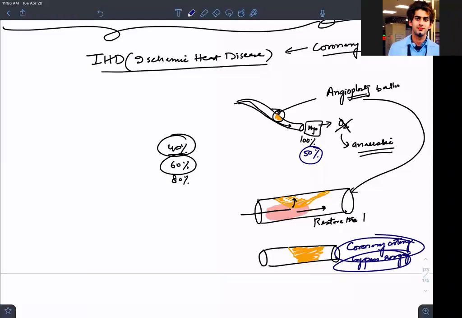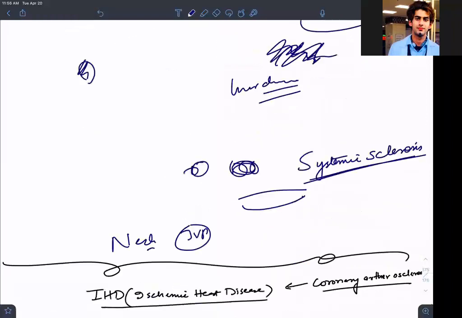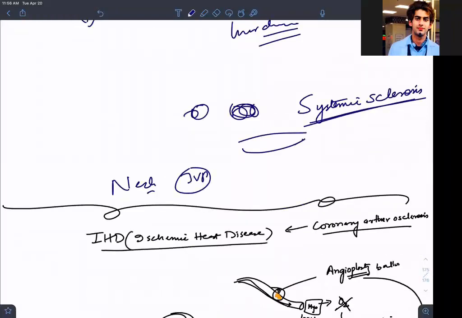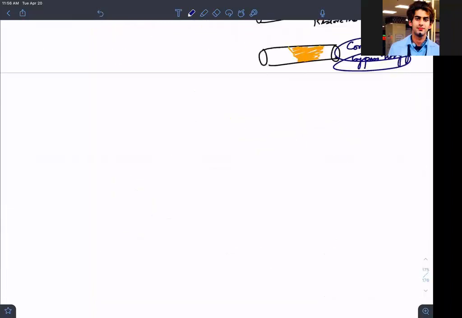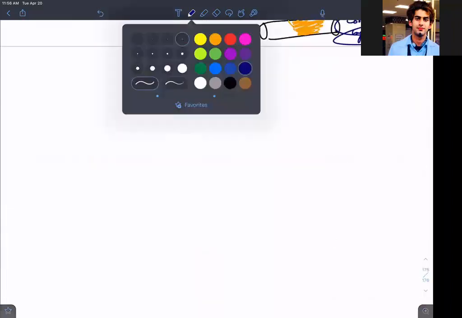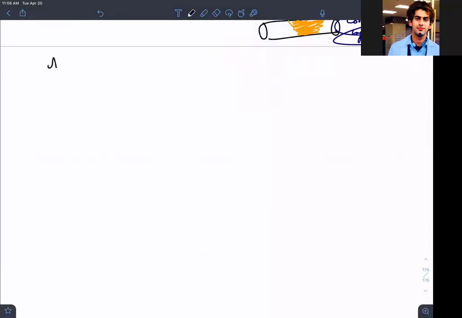So yesterday we talked about those medium-sized, muscular arteries. I want to continue that discussion with arterioles, histologically. Arterioles are the terminal arterial vessels.